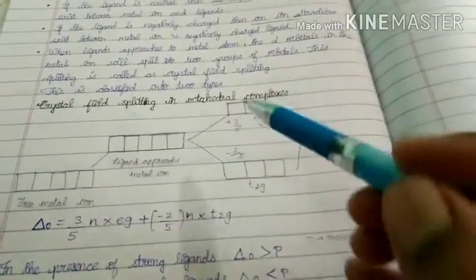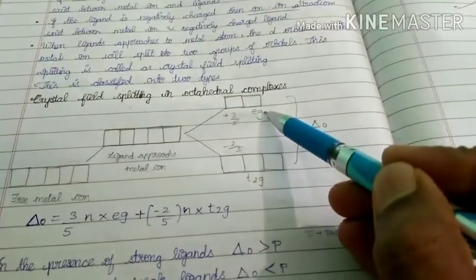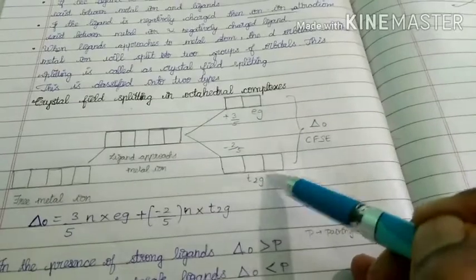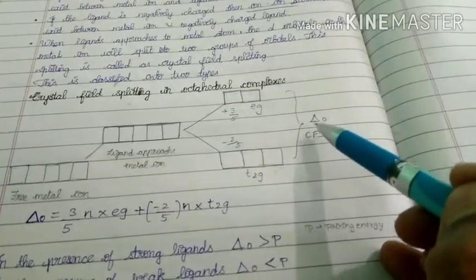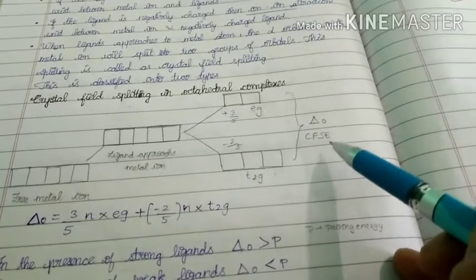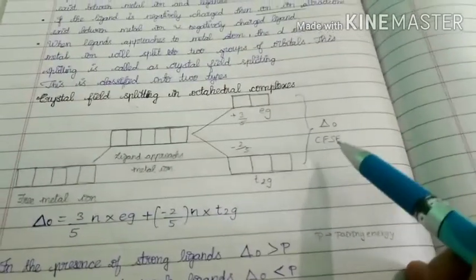Next, the energy difference between Eg and T2g orbitals is called delta naught. That is called crystal field stabilization energy.